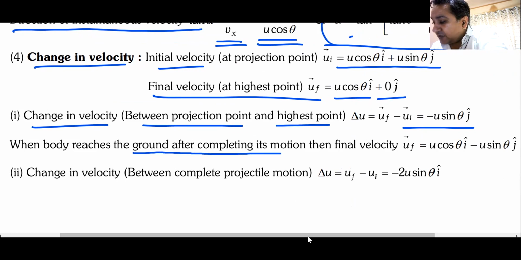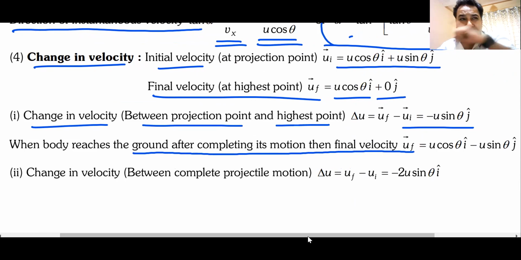When the object reaches the ground, remember its final velocity. When the object was thrown up, the velocity was like this: horizontal component Ux, vertical component Uy. But when it falls back like this, the horizontal component remains the same, Ux. The vertical component in magnitude remains the same, but in direction it goes down. I hope you remember it.